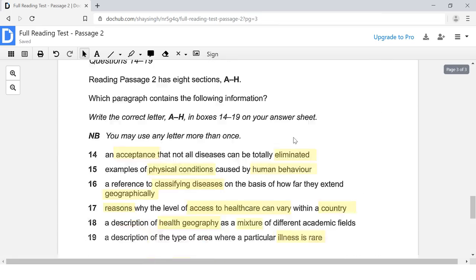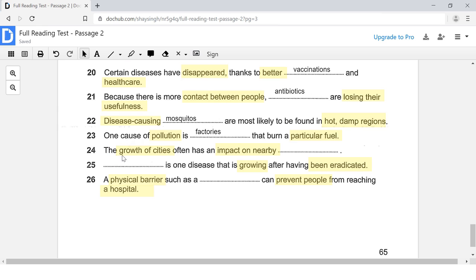So if we come down to our question here, look at what the question is asking us for. We are looking for a nearby area that was impacted because of the growth of cities. What was impacted as a result of the growth of cities? The answer is forests. Forests. Remember, it said that we have to cut down the forests in order to make space for the growing city. So that is the correct answer there.